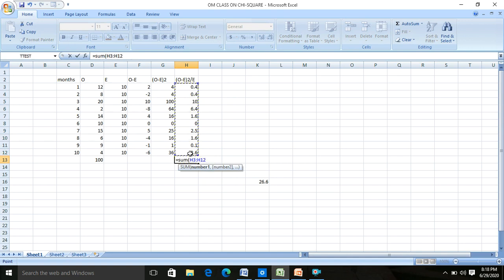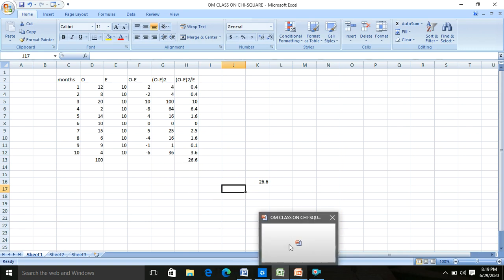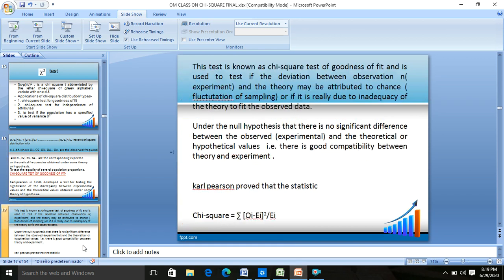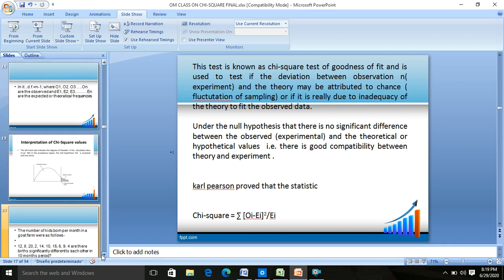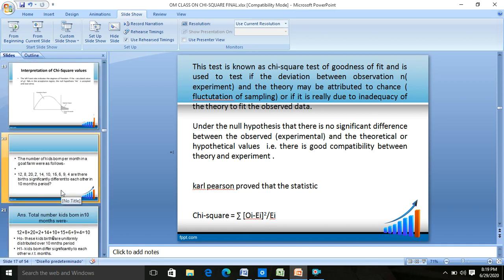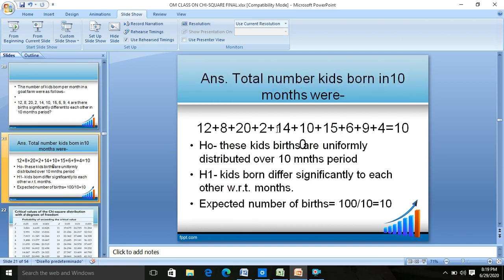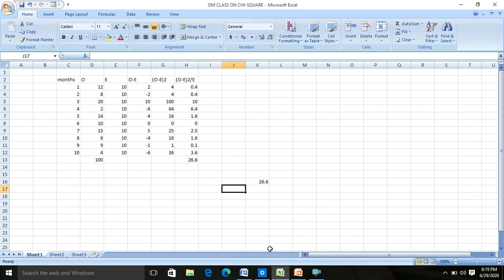For getting the sum, it's simply the process of adding all the terms on Excel. It comes to 26.6. I've already calculated it. This 26.6 is the calculated chi-square value which you have obtained by using the chi-square test of goodness of fit, whose formula was summation (OI minus EI) whole square upon EI. You obtained it on Excel just now for the question, and the calculated chi-square for this question was 26.6.